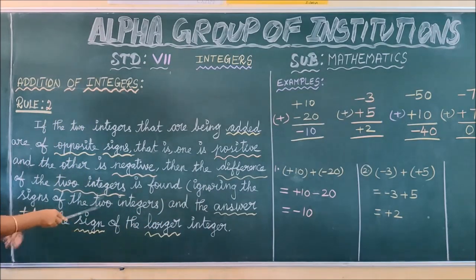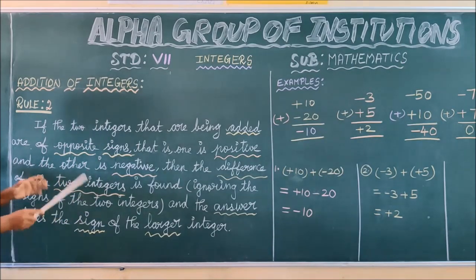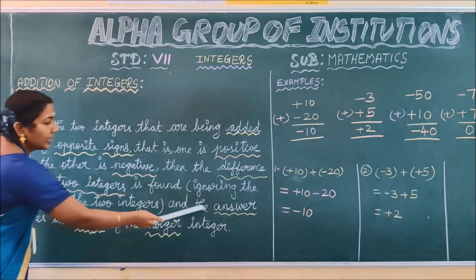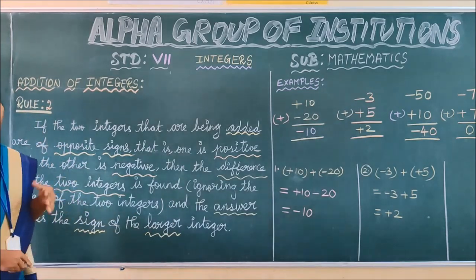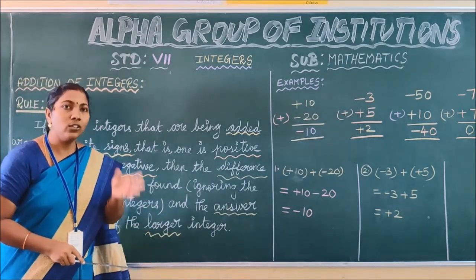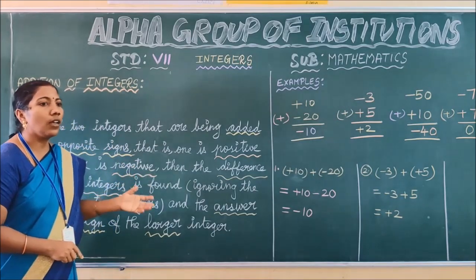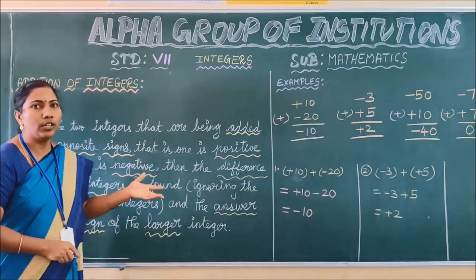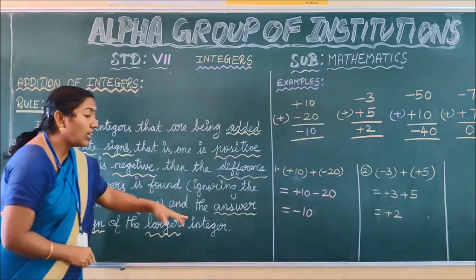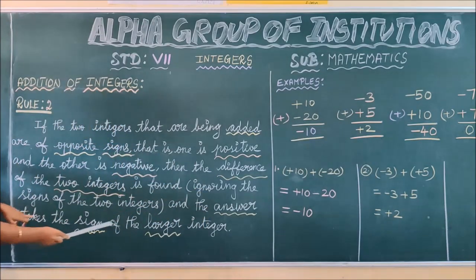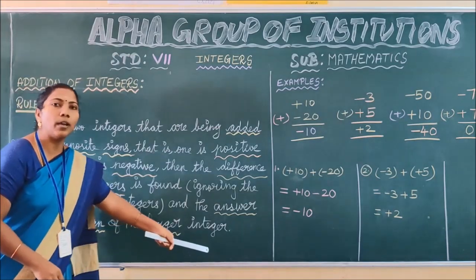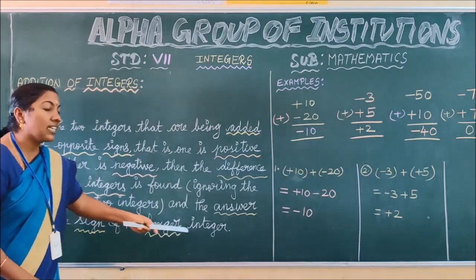We have been given two integers in the question. They have signs. You have to ignore the signs and find the difference of the two integers. And the resulting answer: in rule 1, what they said is sum, because we are adding the two integers. But here we are finding the difference of the two integers, so we are calling that the answer. The answer takes the sign of the larger number. Listen to the words larger integer.